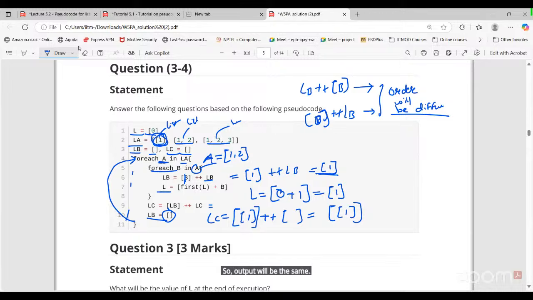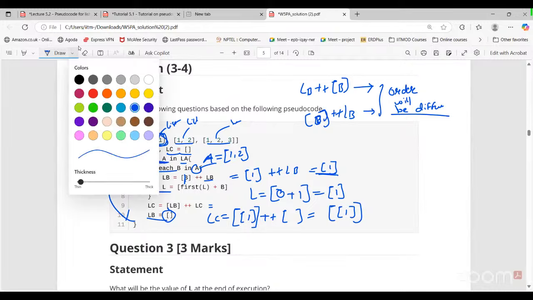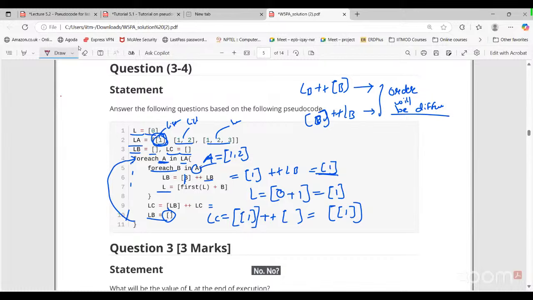What about this L? Tell me. In bracket, first of L plus B. What is first of L here? L got updated from the previous iteration. It's not bracket 0, it's bracket 1.